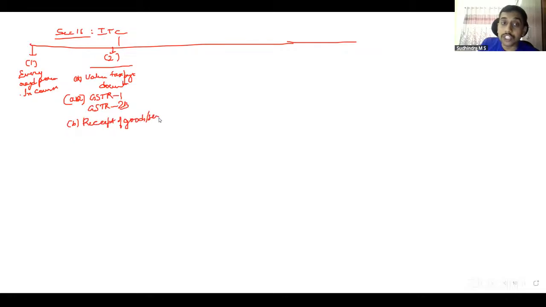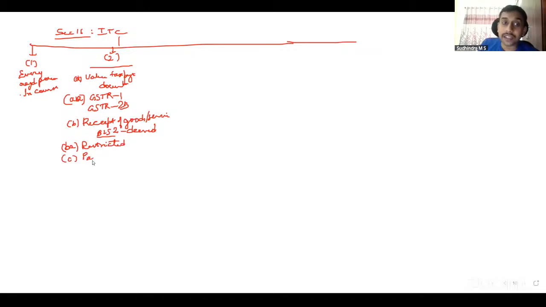In case of bill to ship to, the third person is deemed to have received it. Then next one talks about ITC should not have been restricted. Again, officer's power.